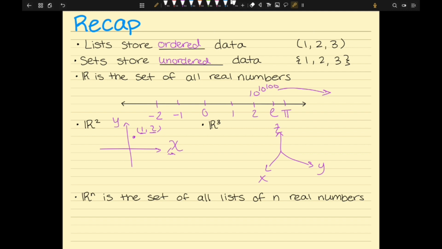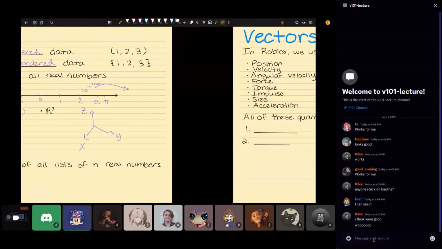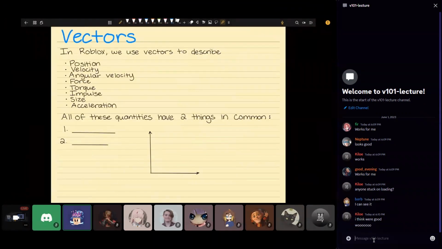And so when we develop the theory of linear algebra of vectors and matrices, we want to develop this theory in any dimension. And so most often we're just going to be working in Rn. And Rn, this is the set of all lists of n real numbers. Next, let's talk about what is inside of the Euclidean space, which is vectors.